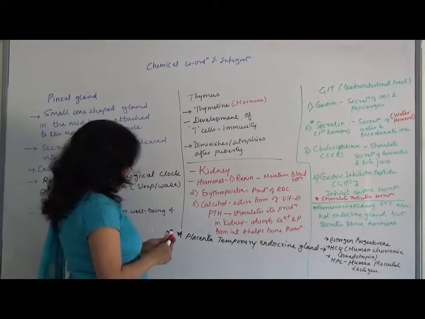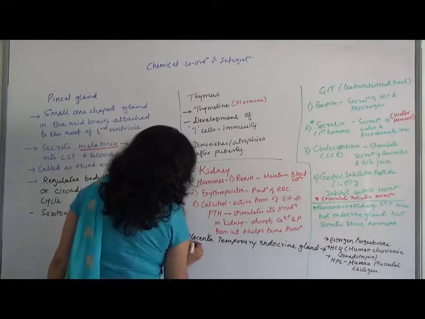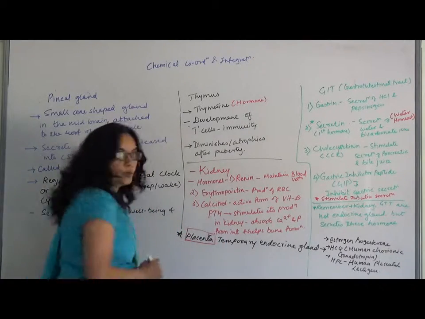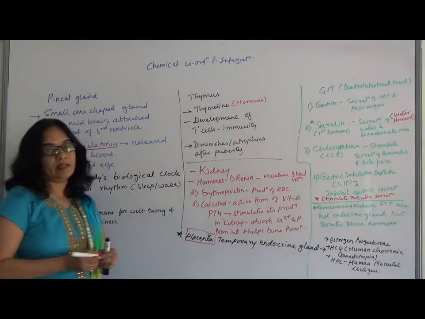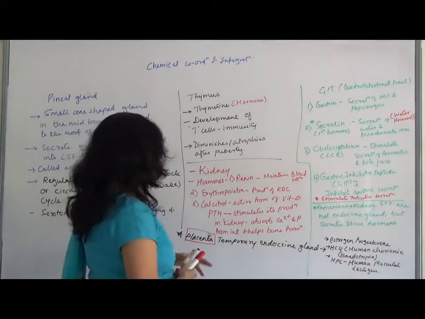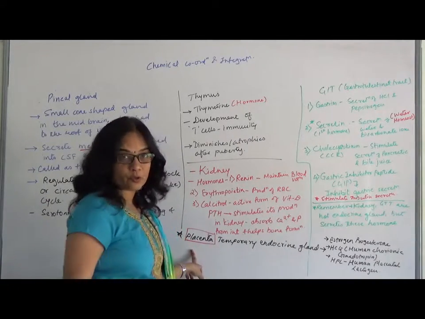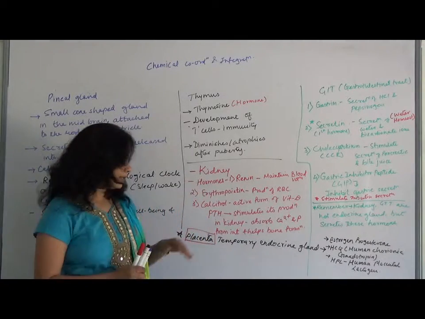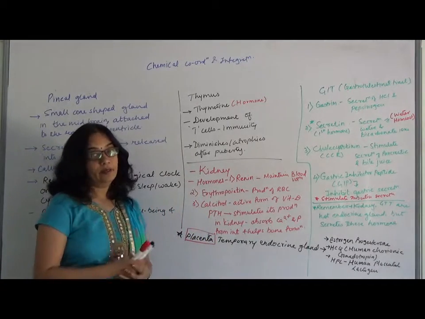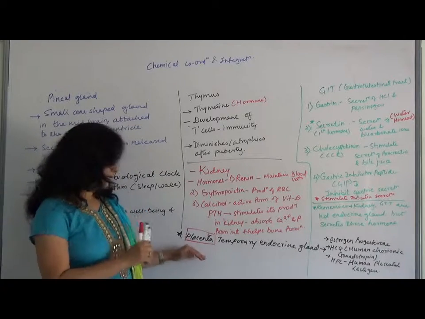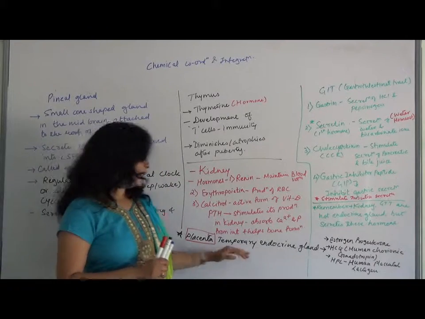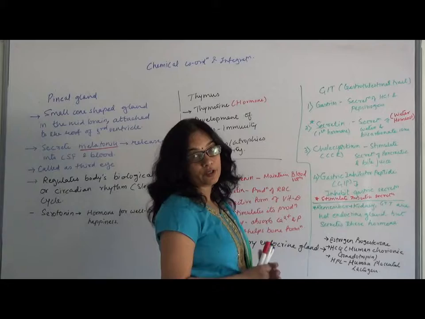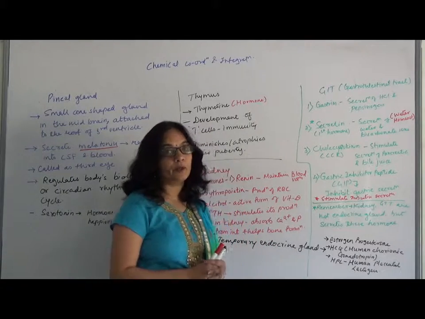Now here I have mentioned the placenta. Placenta is a temporary endocrine gland. Once the female becomes pregnant, placenta development starts. So placenta is acting as a temporary endocrine gland. You will study its role in detail again in the reproductive system, but here as an endocrine gland it is temporary. Again, you get questions on this: which is a temporary endocrine gland?